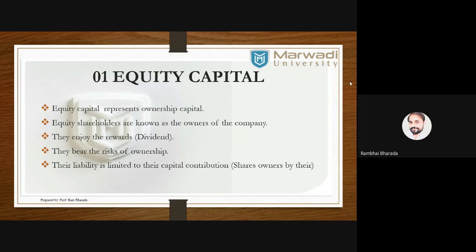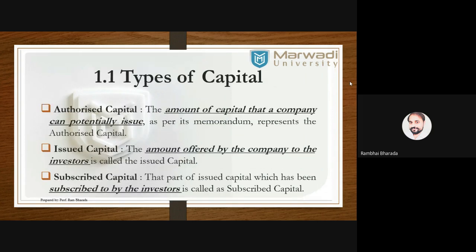We have some types of capital. Authorized capital means the amount of capital that the company can potentially issue, the maximum amount of money that the company can issue. Out of that authorized capital, whatever amount is offered by the company to the investors is called issued capital.